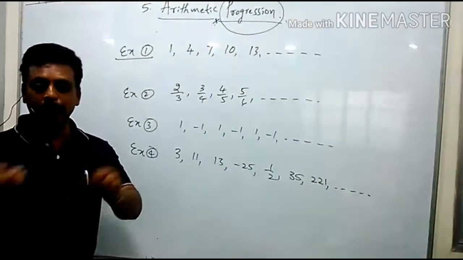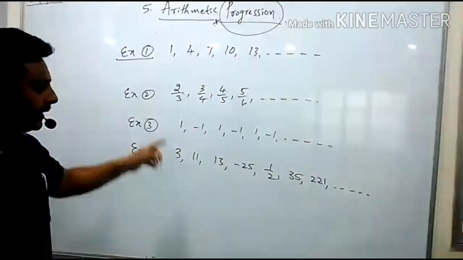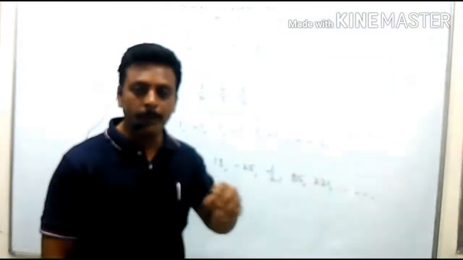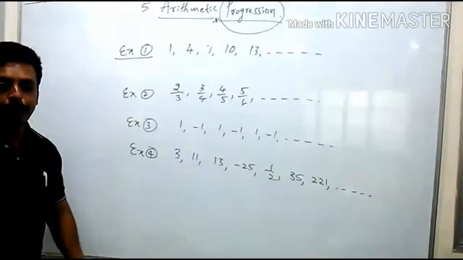Plus 1 minus 1, plus 1 minus 1, plus 1 minus 1. Very good. So here also you understood the rule behind the arrangement of numbers. Last example, please try for this.